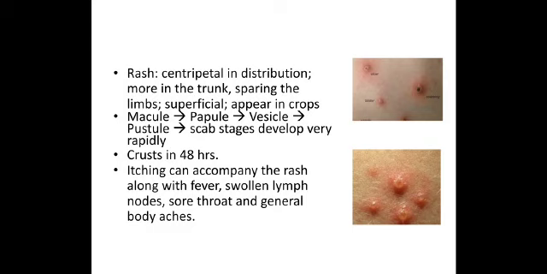The stages of macule to papule to vesicle to pustule are very, very rapid, and it starts crusting, that is scab formation, within 48 hours. Itching may sometimes be there, but invariably there will be fever, sore throat, weakness, that is myalgia or generalized body aches, and lymph node enlargement in children.